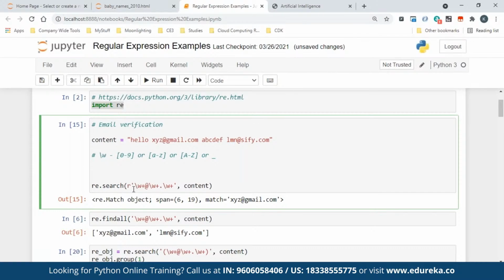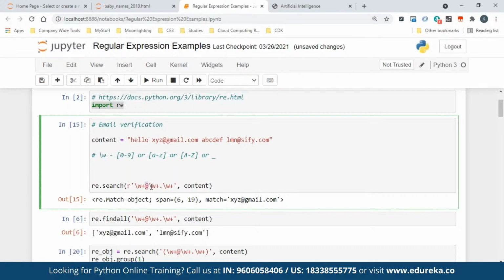So you see here what I am trying to match. I'm trying to match xyz, because if you see, xyz is alphabetic, it has small a to z. I'm forming a pattern if you really see. And after that there is the at sign. So that's what I said. Backslash w plus means it will match all the lowercase letters or numbers or whatever before the at sign in the email, it could be anything. So I put a pattern saying backslash w plus means you can match any of these. Then I have said after that there will be the at sign.